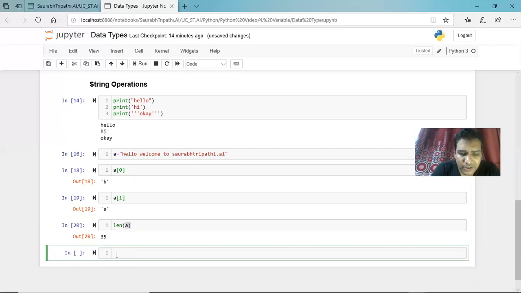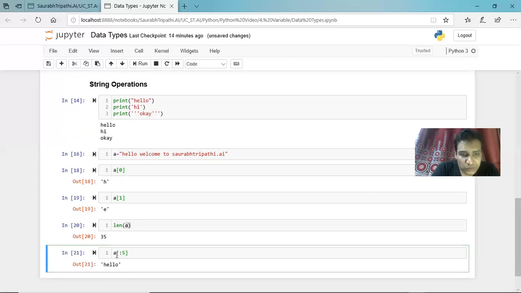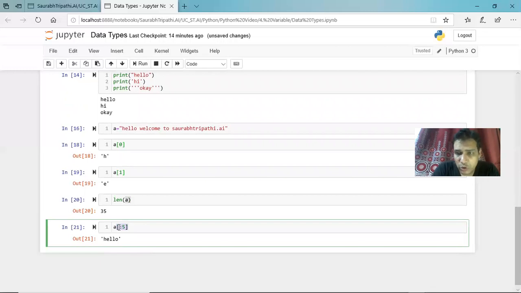For slicing, you use the basic square bracket, and you need to put a colon in between. When you put a colon in between, it means that you're going to use a slice. Right now it is blank, that means all. If you keep the left or right side blank, it means you're using all, from the first location to the end location. If you use 5 here, I'm saying from the 0th location till the 5th location, and it will go till 5 minus 1, that is 0 1 2 3 4. Always remember the right side, the upper value, is always n minus 1.